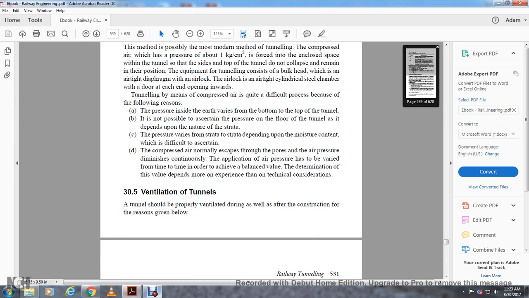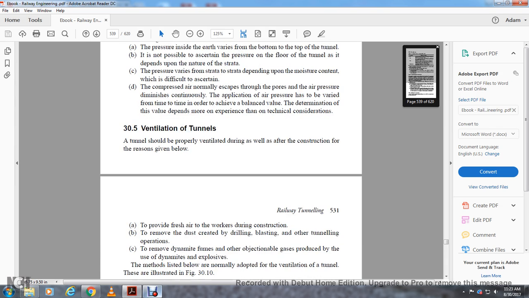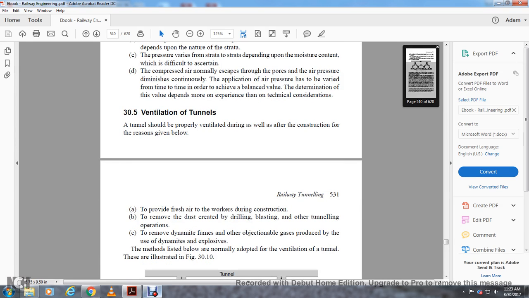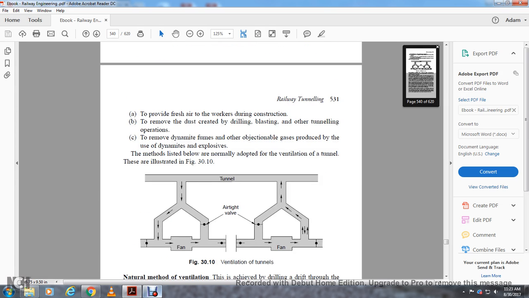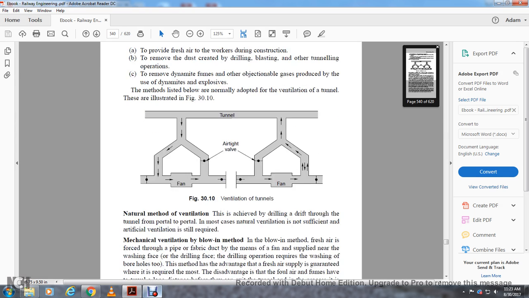34.5. Ventilation of the tunnel. The tunnel should be properly ventilated during as well as after construction for the reasons given below. To provide fresh air for the workers during construction, to remove the dust created by drilling, blasting, and tunneling operations, and to remove dynamite fumes and other objectionable gases produced by explosives. The methods listed below are normally adopted for ventilation of the tunnel, illustrated in figure 34.10, which shows the ventilation of the tunnel, the airtight bulkhead of the tunnel, and fans.